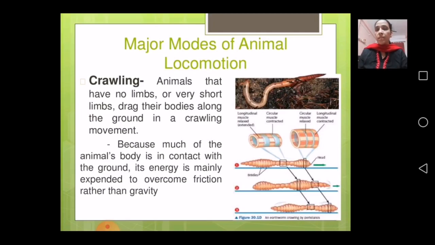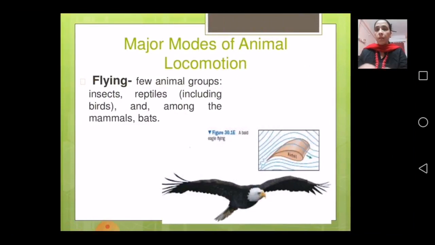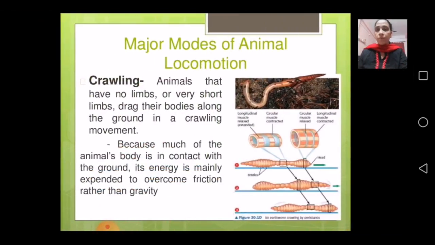This process continues and then they move forward. If you want to write it down, you can write that animals that have no limbs or very short limbs drag their body along the ground in a crawling movement. So earthworm is walking by crawling only.